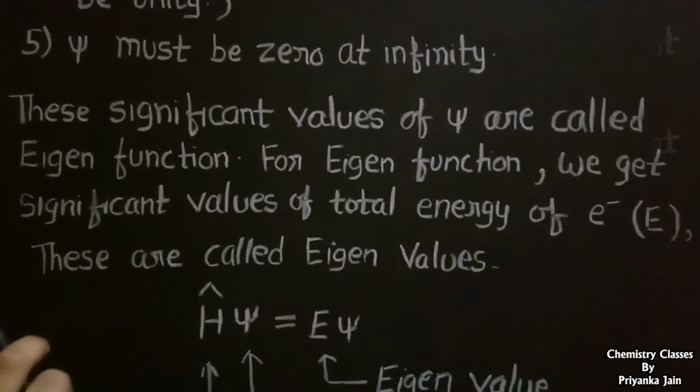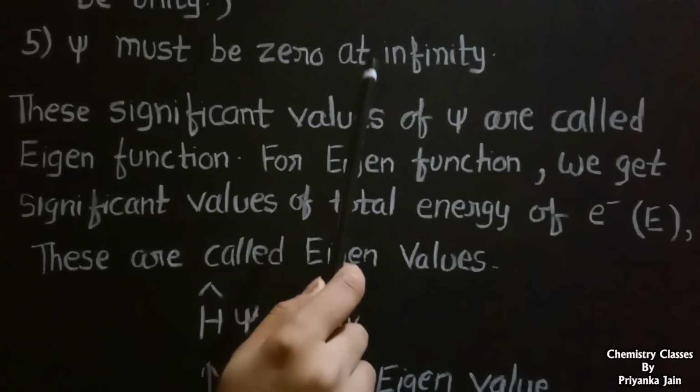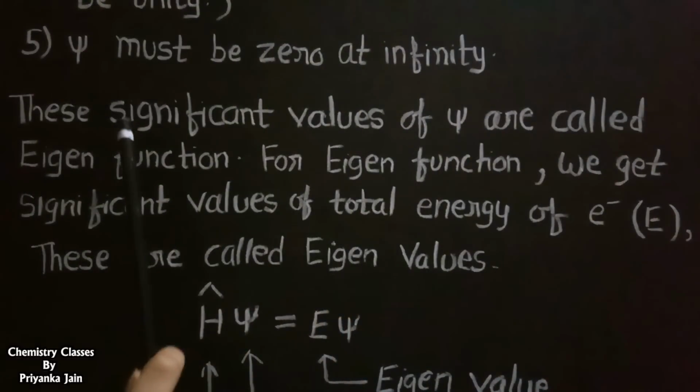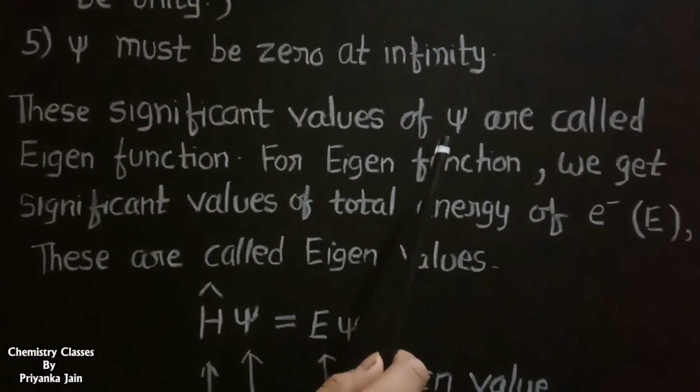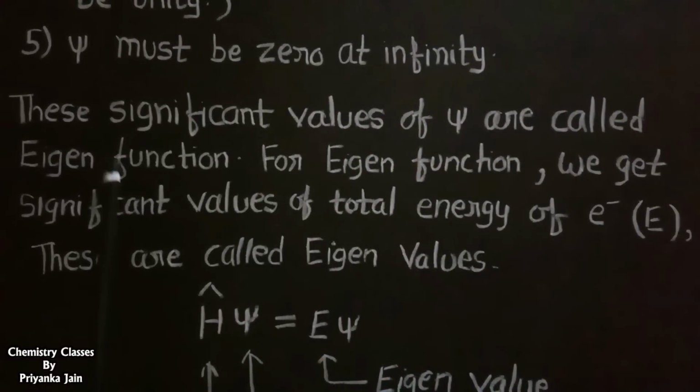The fifth condition is that the psi must be 0 at infinity, because there is no chance of finding the electron at infinity. So these significant values of the psi, or those values that are acceptable, are called the eigenfunctions. And for these eigenfunctions, when we solve the equation, we get significant values of the total energy of the electron, that is E. And these values are called the eigenvalues.